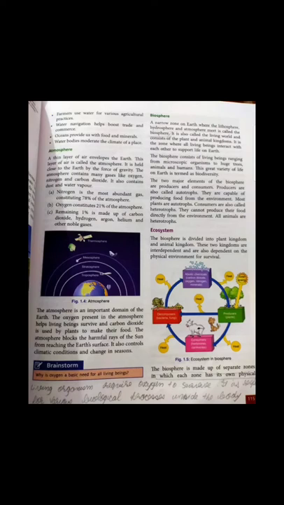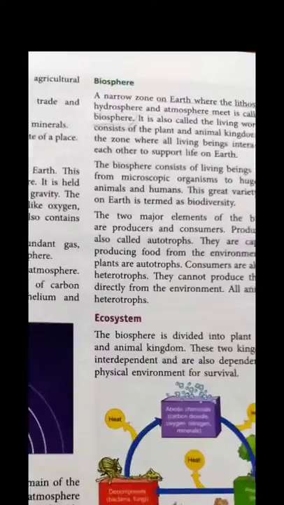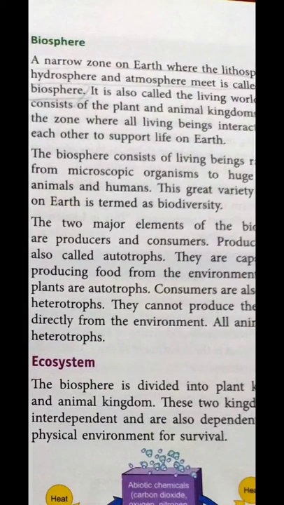Got it? So moving further, a narrow zone where lithosphere, the land portion, hydrosphere, the water portion, and atmosphere meet is called biosphere. Where all the three elements, lithosphere, hydrosphere and atmosphere meet is considered a biosphere. Biosphere is the one thing which is suitable for the living world.